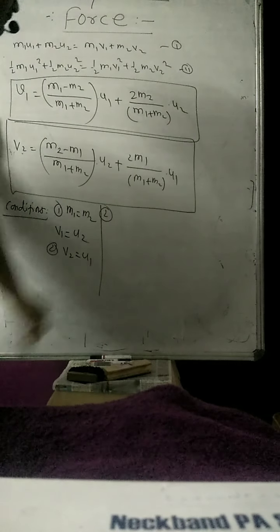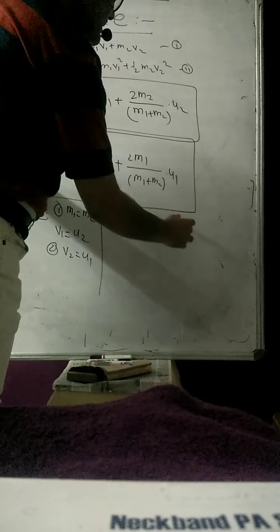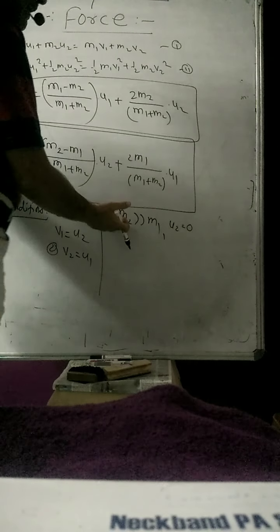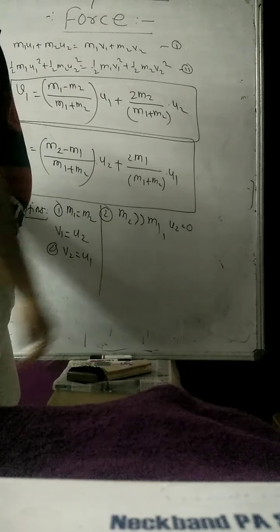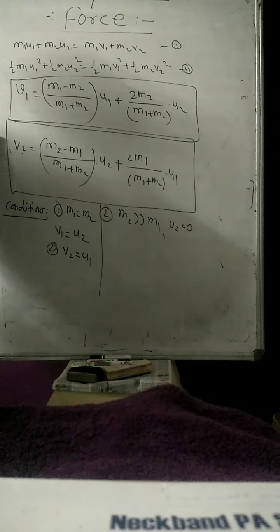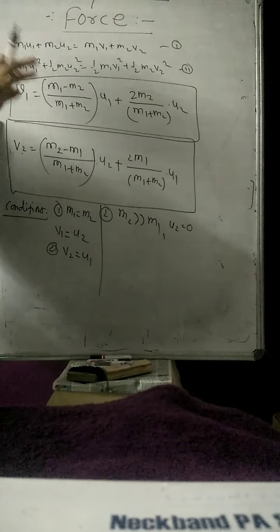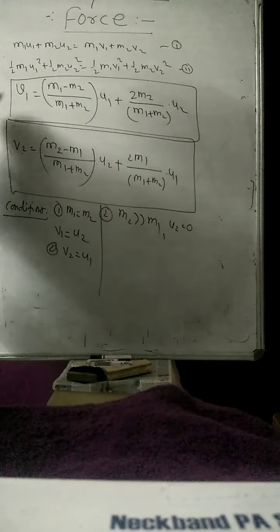Second condition, suppose m2 is very much greater than m1 and the second body is in the rest position. Okay, means I will neglect the m1. Suppose I am throwing a ball on a wall, the mass of the wall is too large and the ball's mass is negligible, the wall is in the rest position. After the collision, the second body will remain in the rest position. That means v2 will be 0, and v1 will be reflecting, the body will be bouncing back. So therefore that velocity will become negative. Now we will put the value.